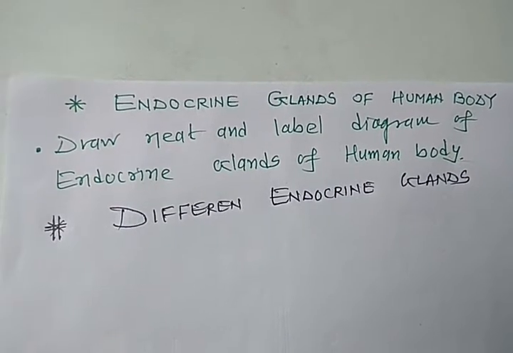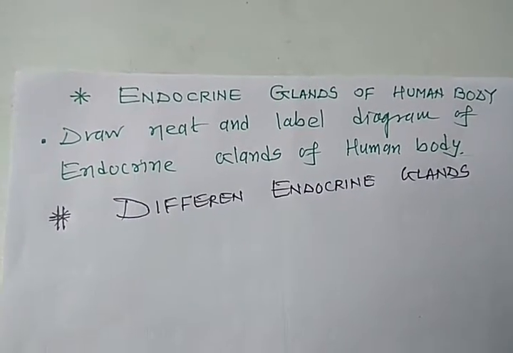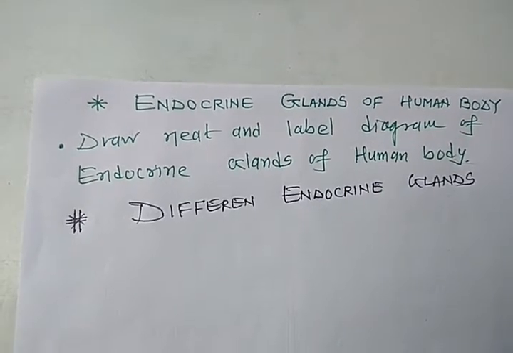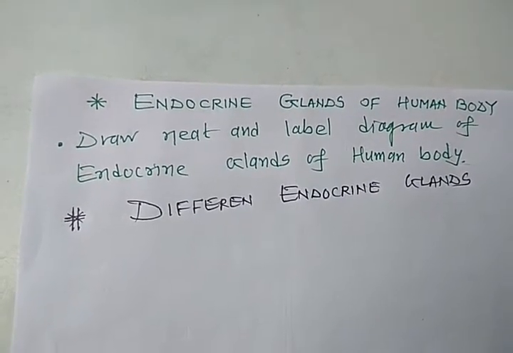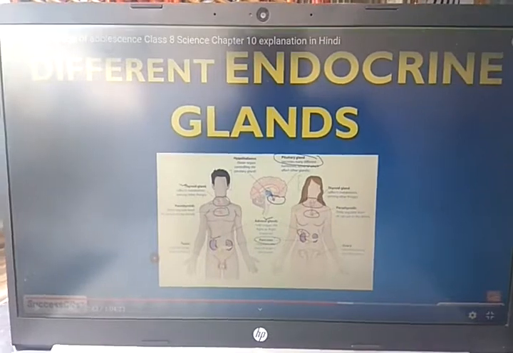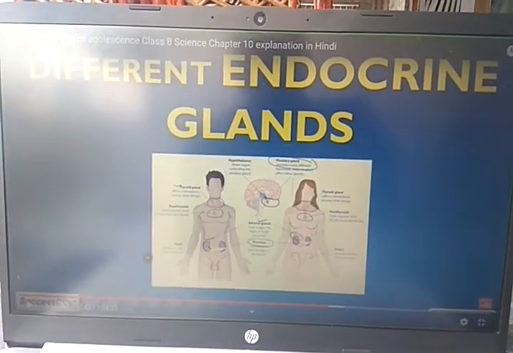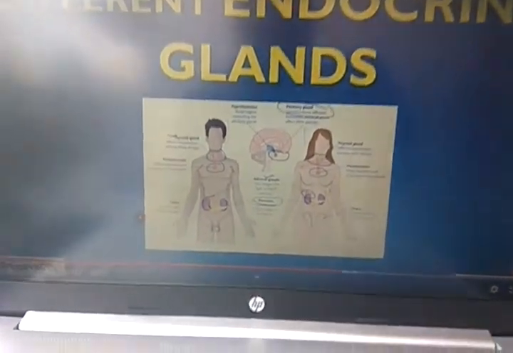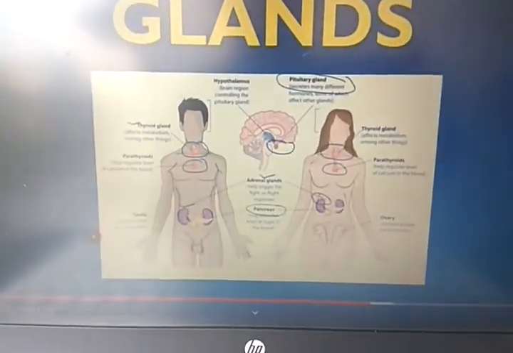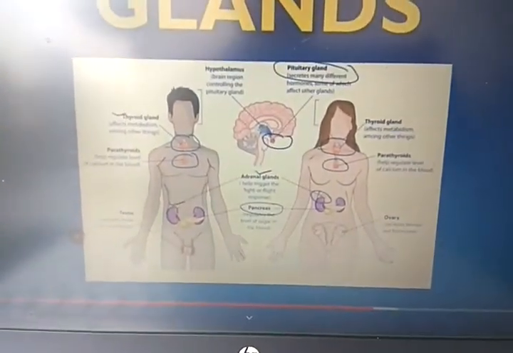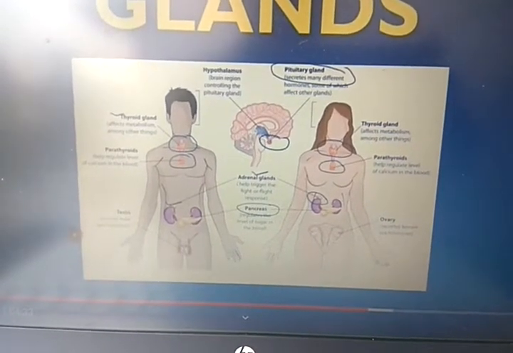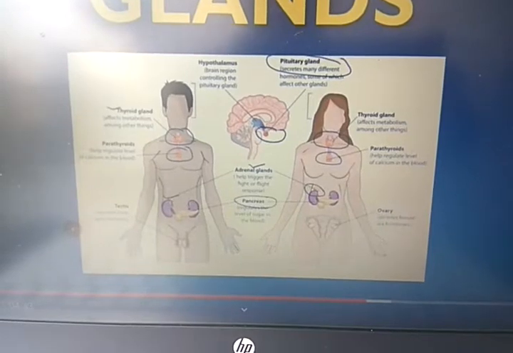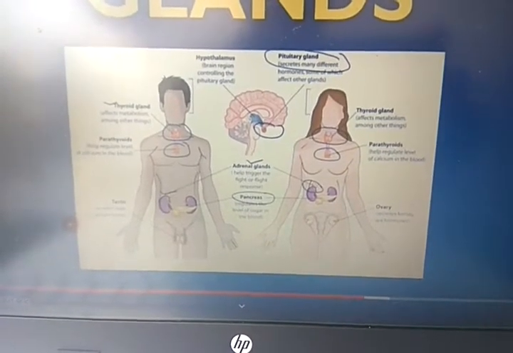Endocrine glands of the human body. Next point: draw a neat and labelled diagram of the endocrine glands of the human body. Now students, here are the endocrine glands of the human body, and this is the picture in our textbook, given for male and female both.